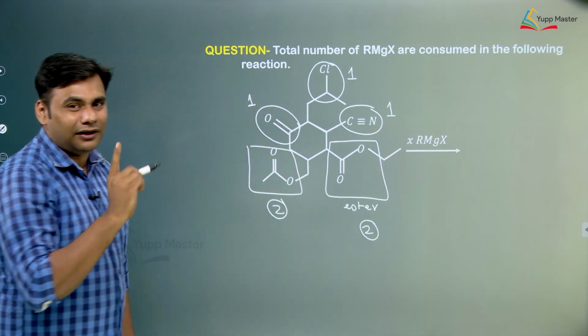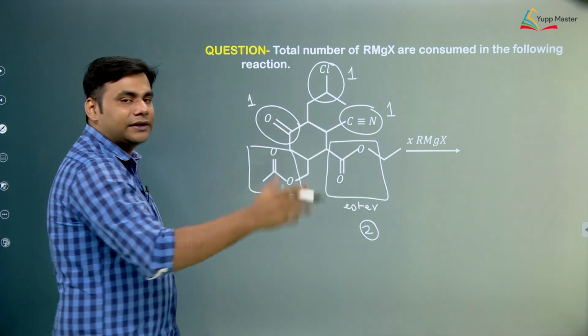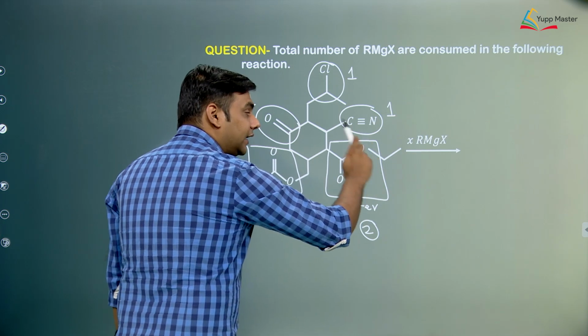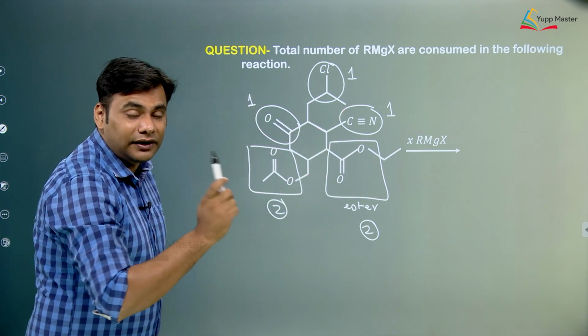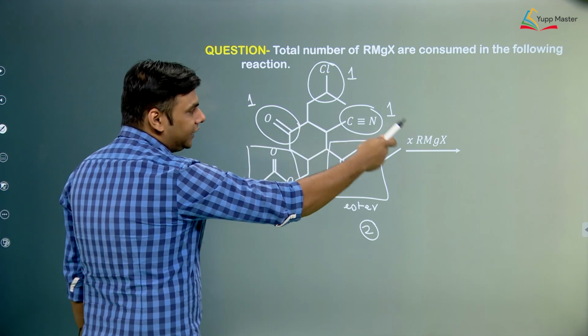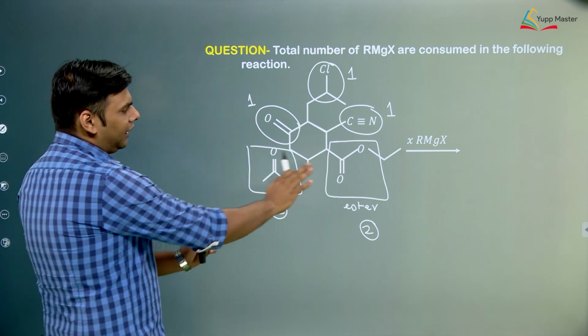Now cyanide or nitrile is a little confusing because we had said that it also reacts with 2 moles of Grignard reagent. But once it reacts with 1 mole of Grignard reagent, then we have to carry out acidic hydrolysis to form ketone. Once we carry out the hydrolysis or the acidic workup, everything over here will convert into alcohol, whatever alcohol can be formed.